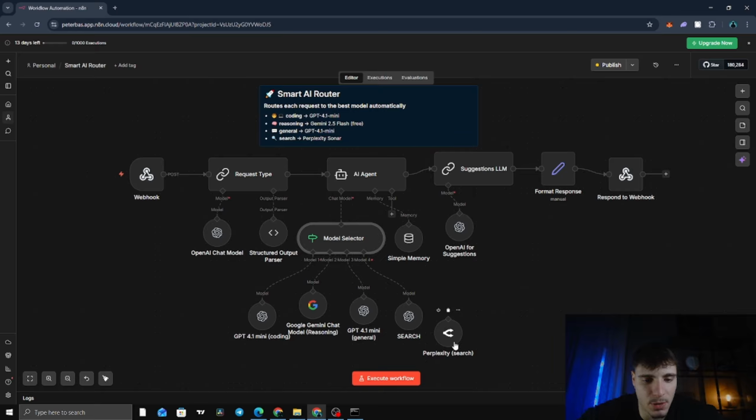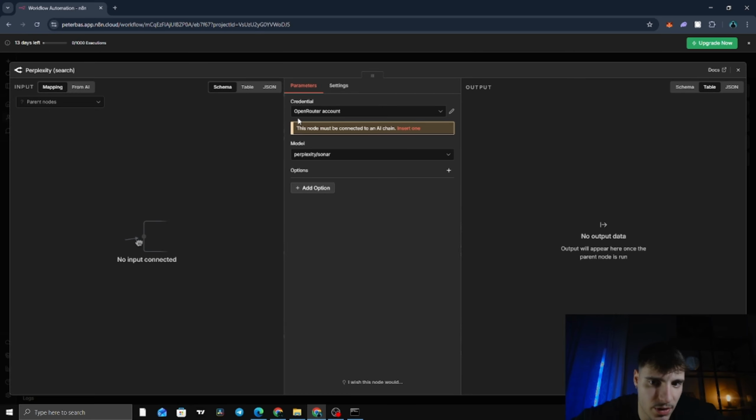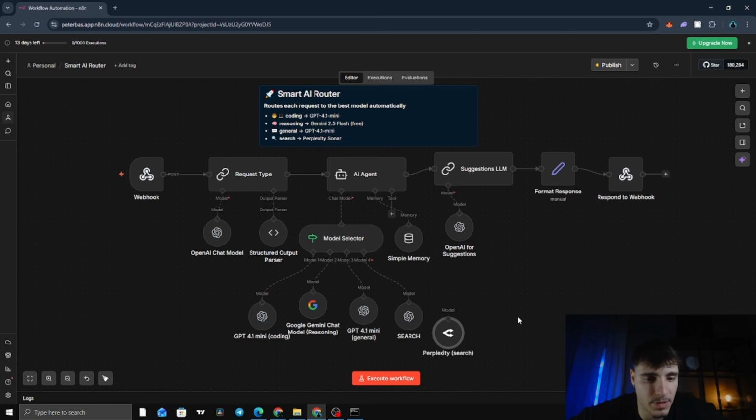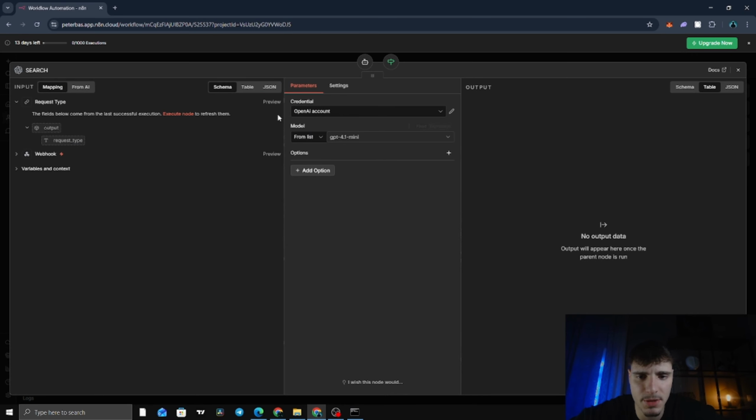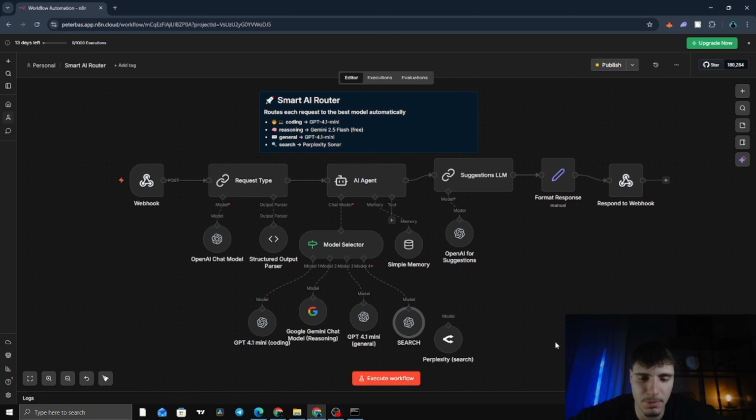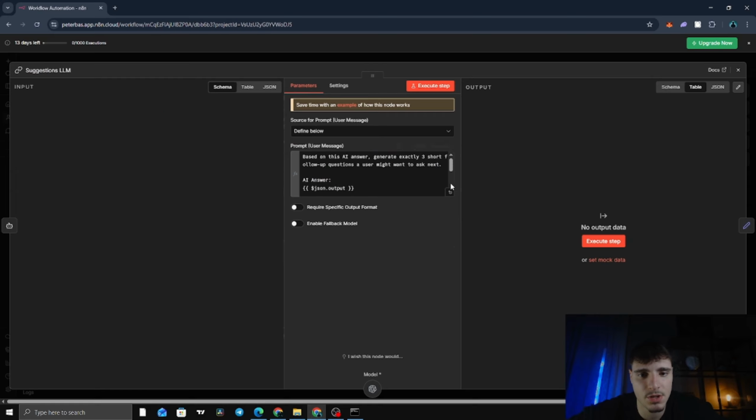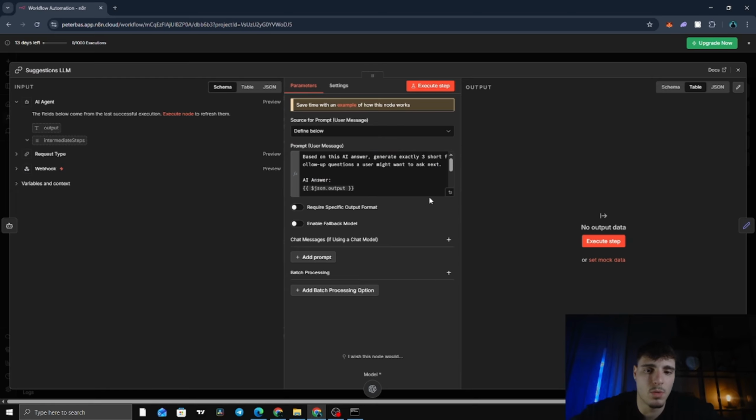But in my case, I don't have an OpenRouter account for this video. I'll do that in the next videos and I'll show you the whole process. For now, I'm using GPT 4.1 mini, but of course, the best choice is Perplexity. The next node is Suggestions LLM. After the AI agent generates the answer, we don't send it back immediately. We pass it to the Suggestions LLM first, and this node generates 3 follow-up questions the user might want to ask next.